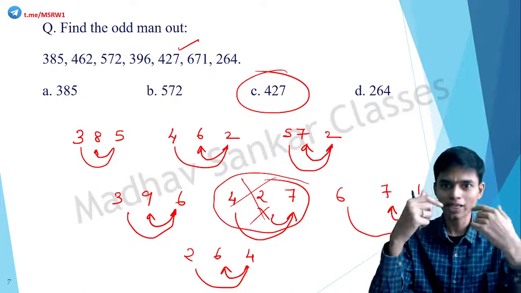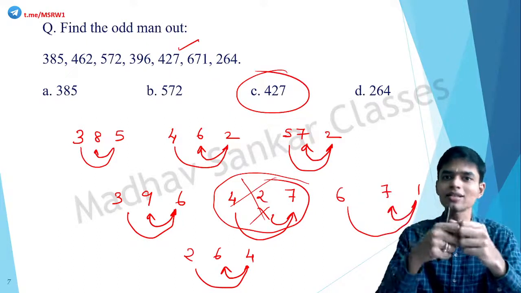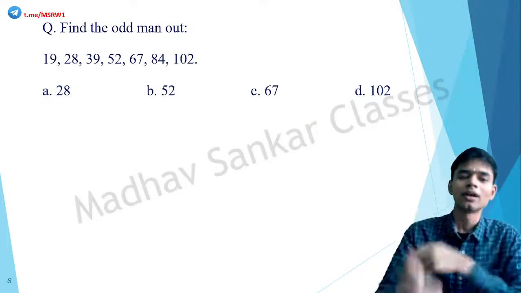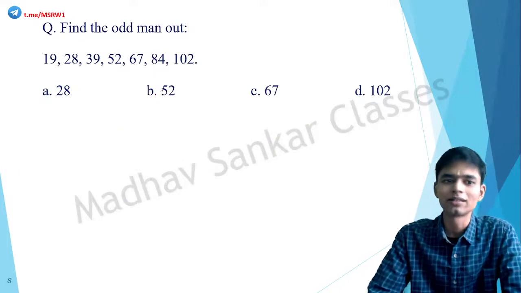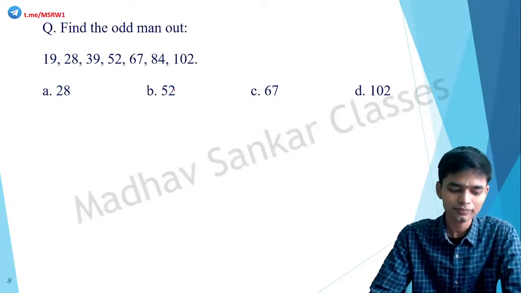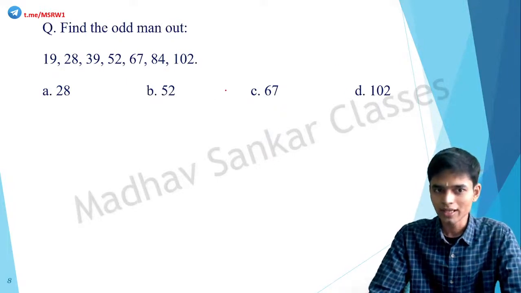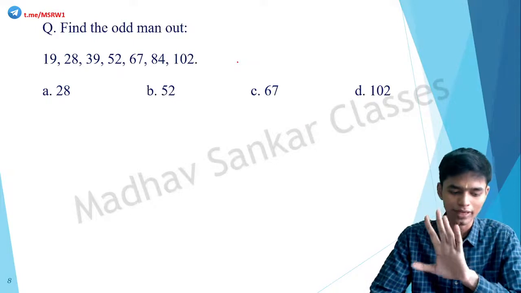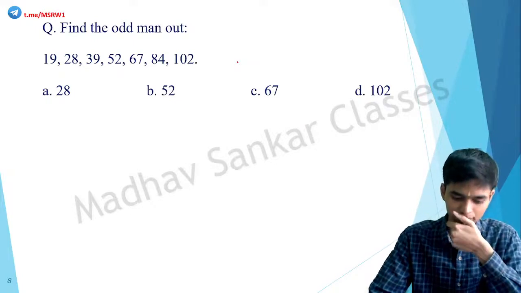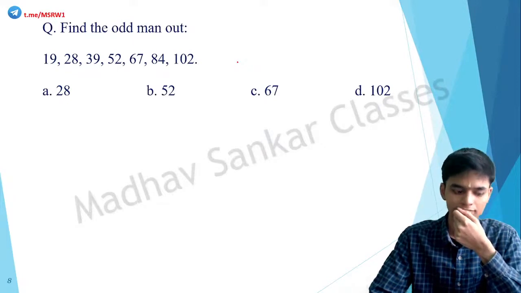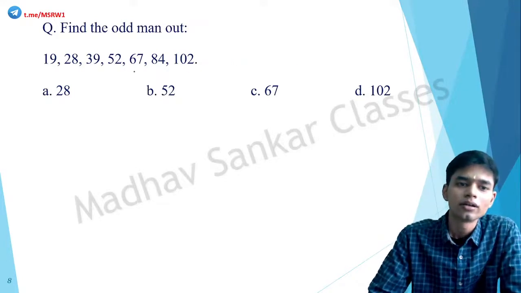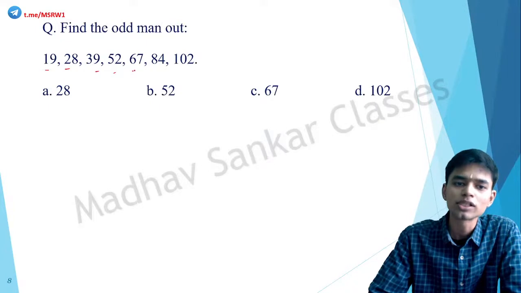Got it? So by using that kind of thought process, we arrived at the answer 427. Another one. 19, 28, 39, 52, 67, 84, 102. All right. So here also, I'll give you some 10 seconds before I answer this question. Think about it, okay? So 19, 28, 39, 52, 67, 84, 109.